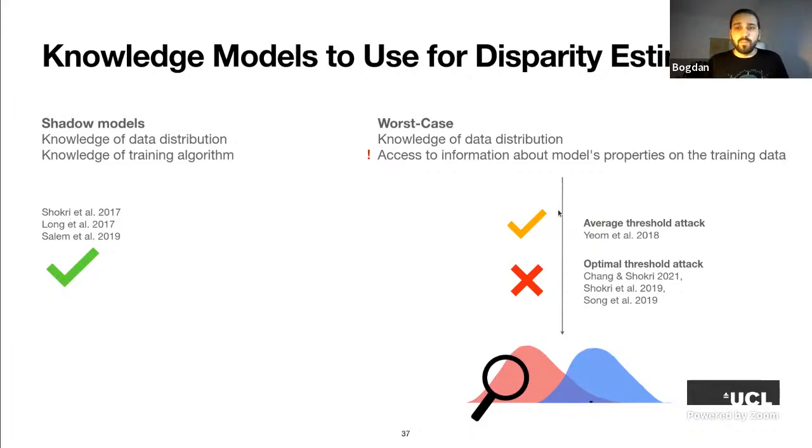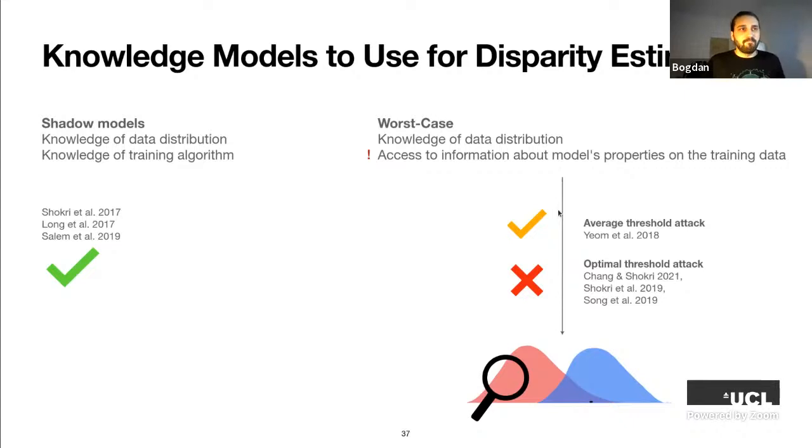However, if we use the optimal threshold attack, and the threshold is estimated on the target model's data, you should avoid using that for measuring disparate vulnerability. There are ways to avoid the overestimation of disparity, but as a rule of thumb, it's best to just completely avoid this approach when measuring disparate vulnerability.